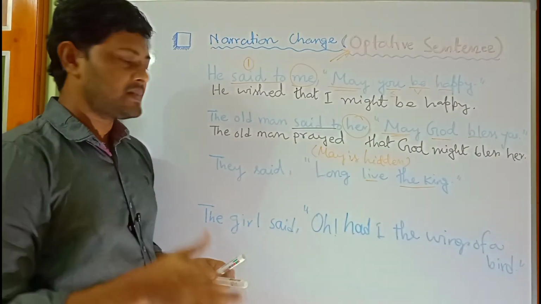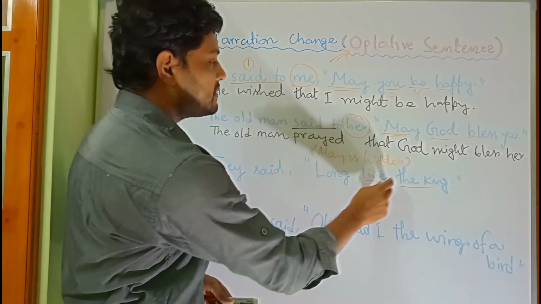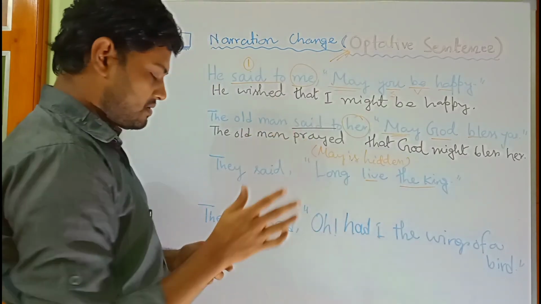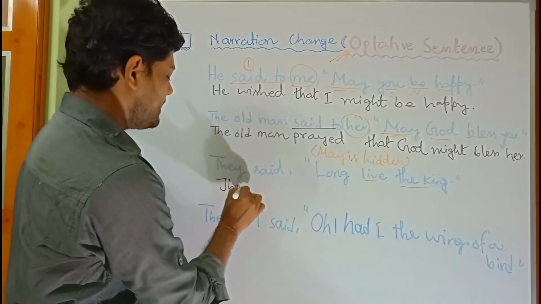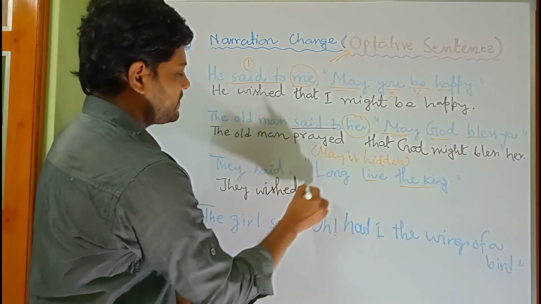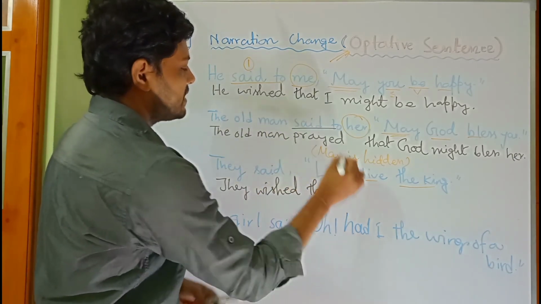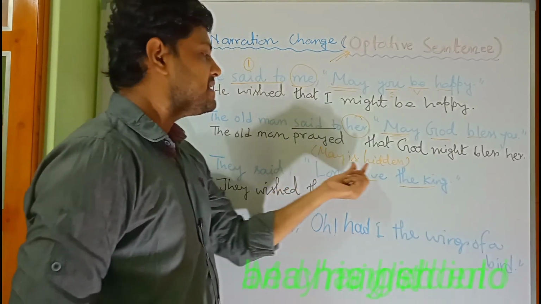Got it? Now think about this sentence. They said, "Long live the king." So the first thing is clear, the clear wish. So we'll write they wished. Then the linker that will come. After that, we have to remember that may is hidden here.